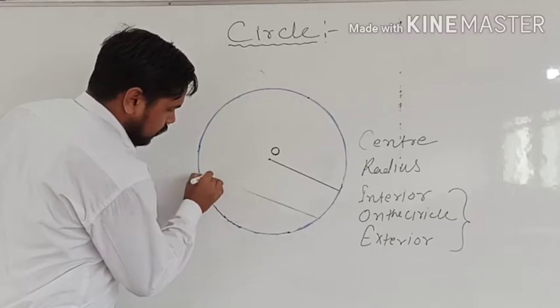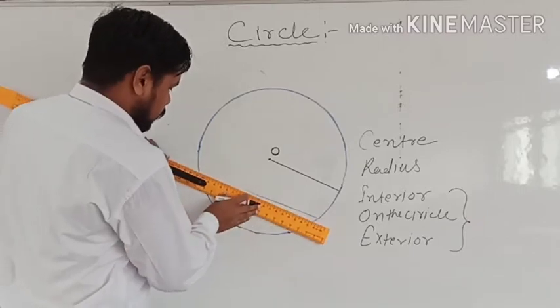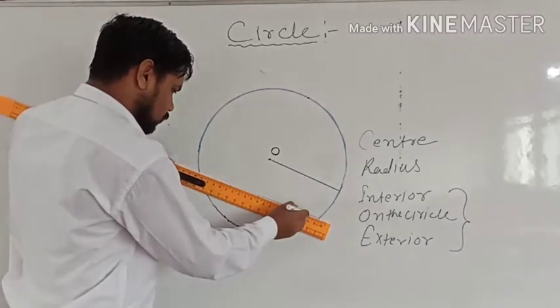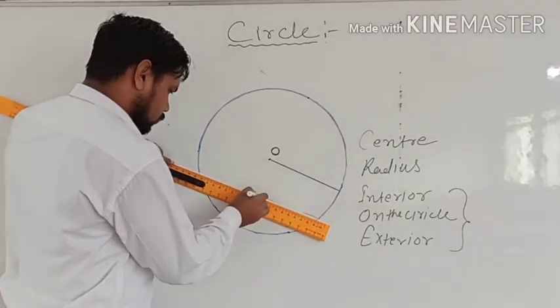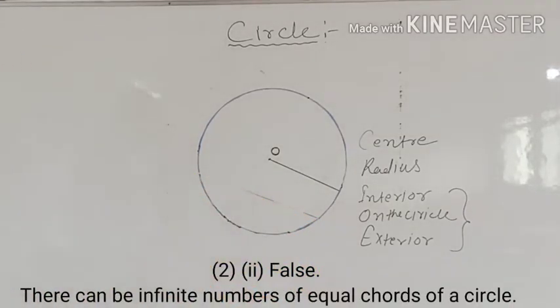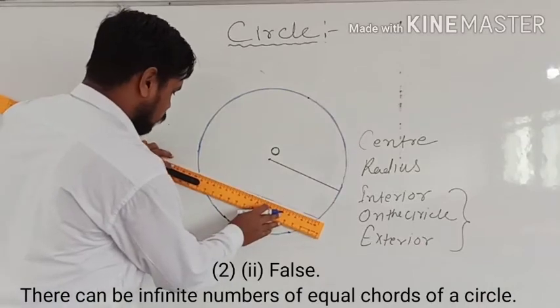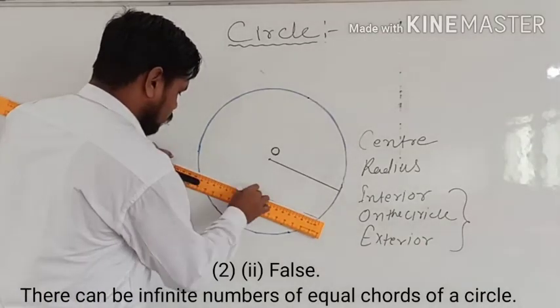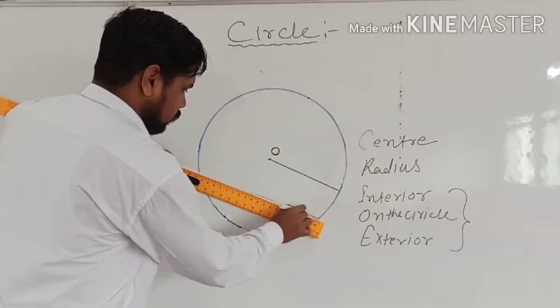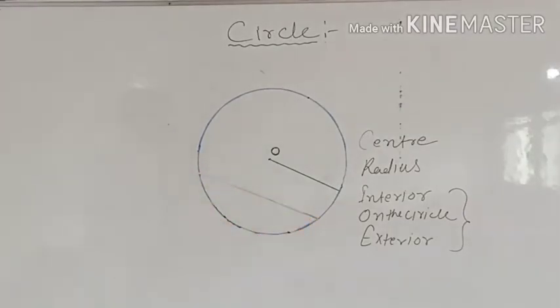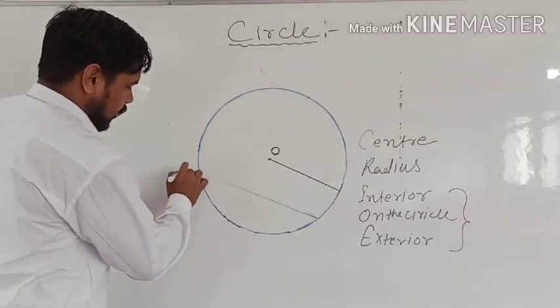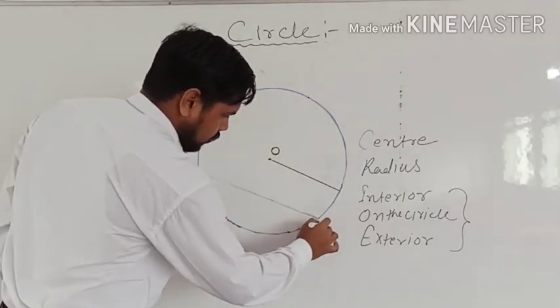So here, suppose I am drawing, so this is the chord of the circle. So suppose I am giving the name P, Q. Okay.